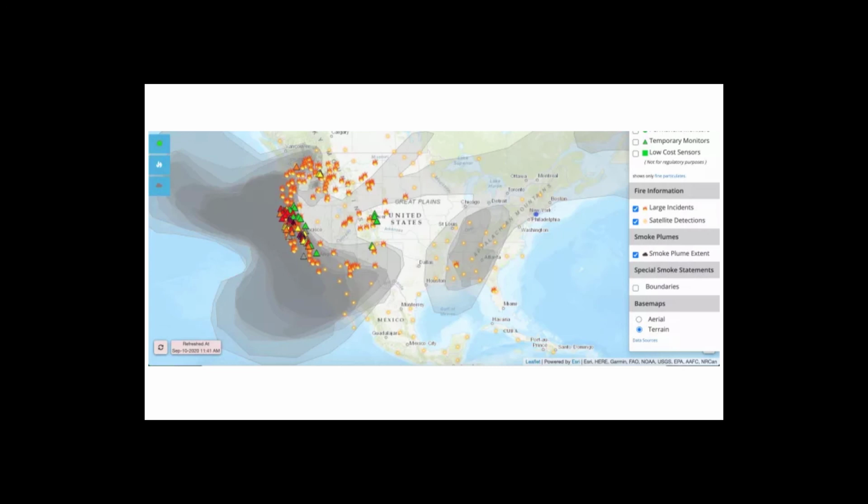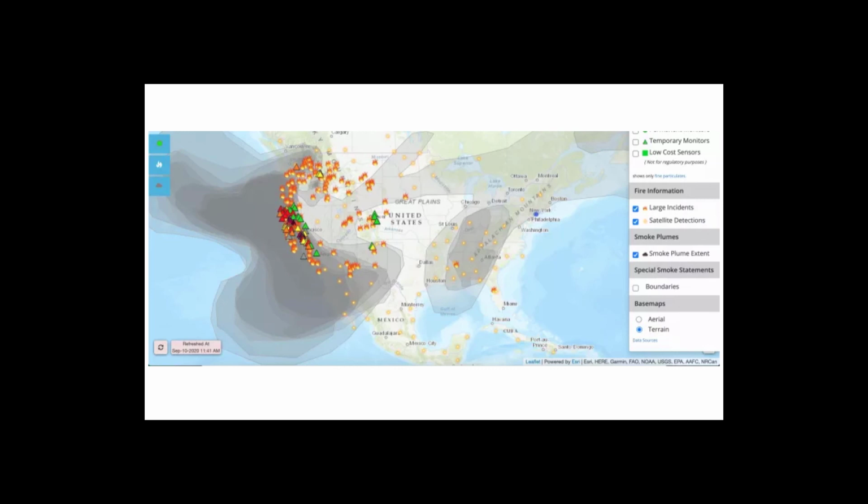Since the day I'm recording this isn't a day where there's a lot of smoke across the US, I will show you a screenshot. This was taken on September 10th of 2020, and this is a screenshot from the EPA fire and smoke map. You can see that there are smoke plumes going in quite a few different directions, as well as traveling across the country.